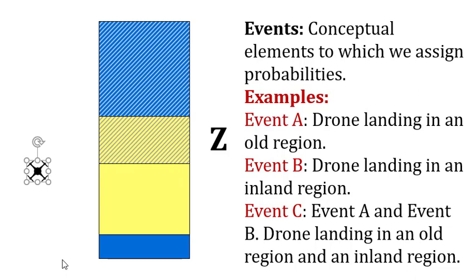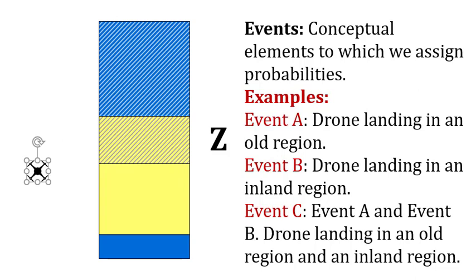So basically we say event A and event B means that both things have to occur. Event A was drone landing in an old region. Event B was the drone landing on an inland region. So event C is that both things happen.